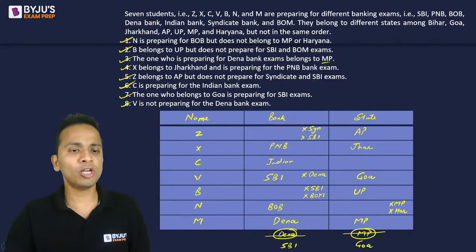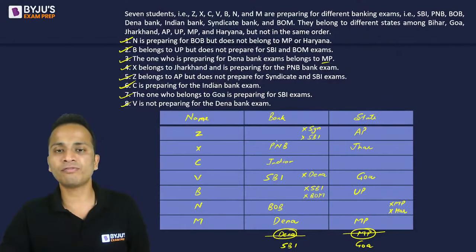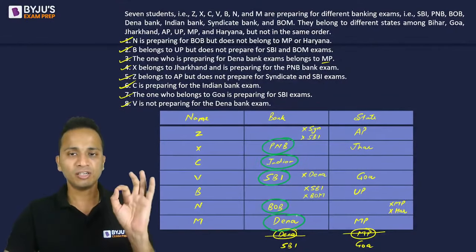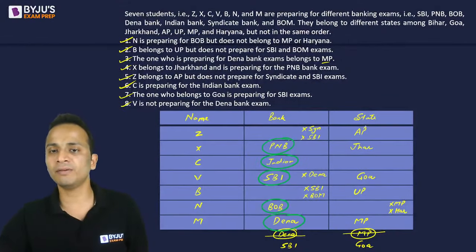So now which columns are filled? So PNB, Indian, SBI, BOB and Dena Bank. These 5 banking examinations are now finalized.